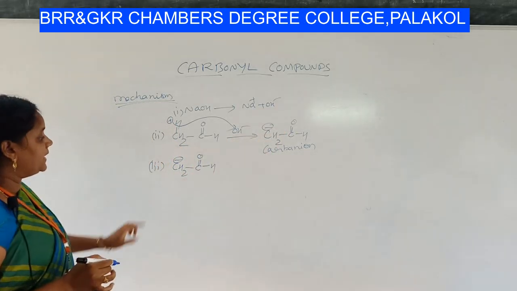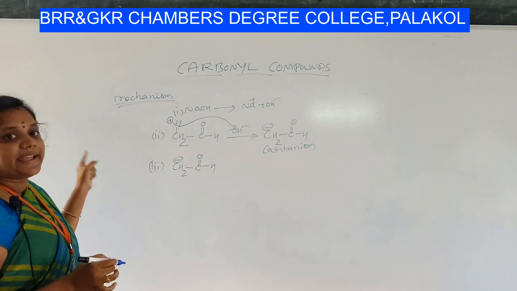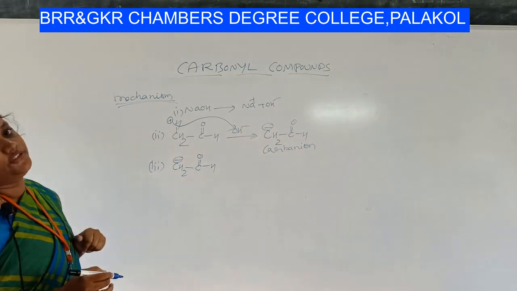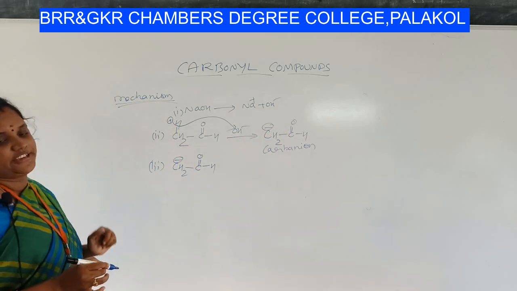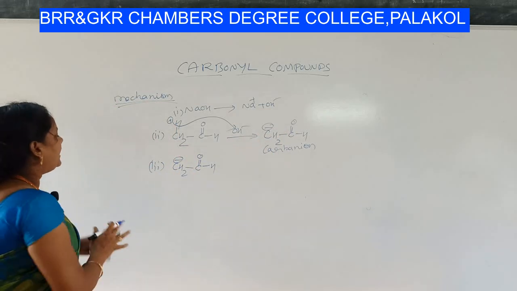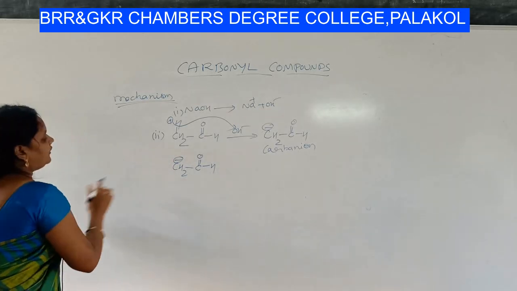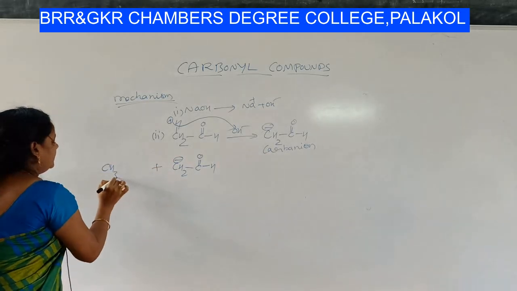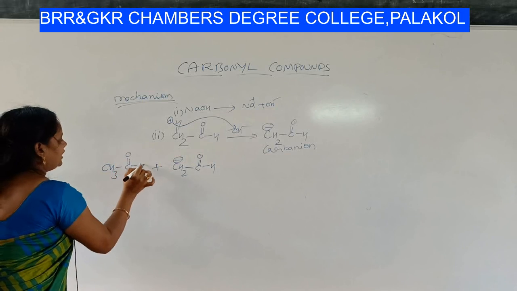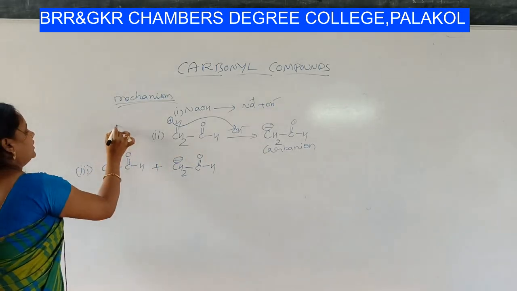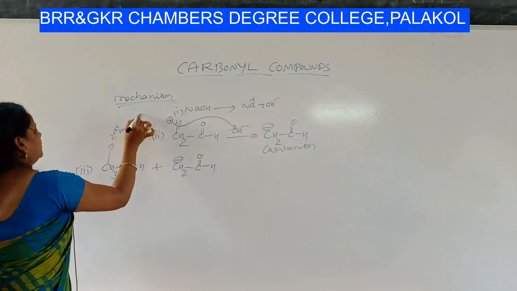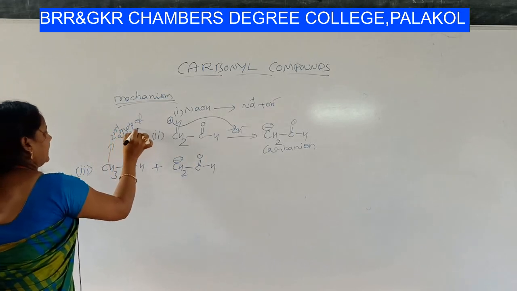What happens? This carbanion attacks the second mole of aldehyde. We have taken 2 moles of acetaldehyde, right? Let me write here so that you will clearly understand. This is the second mole of the compound aldehyde.